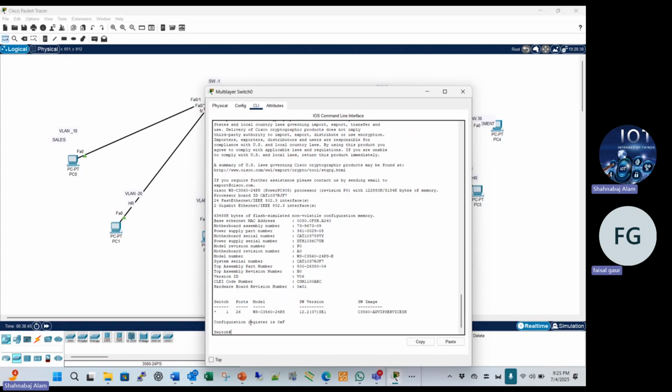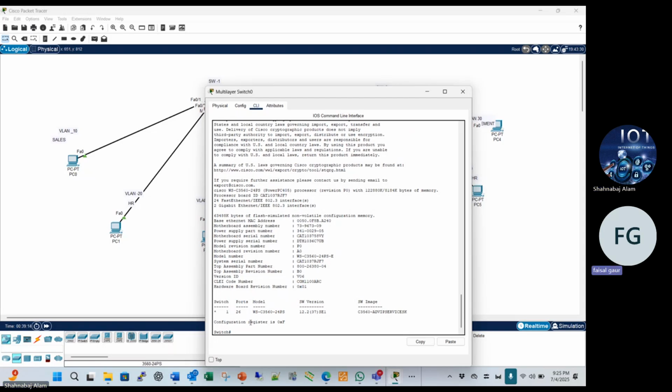There are different commands for different statuses, so which status do you want to check?